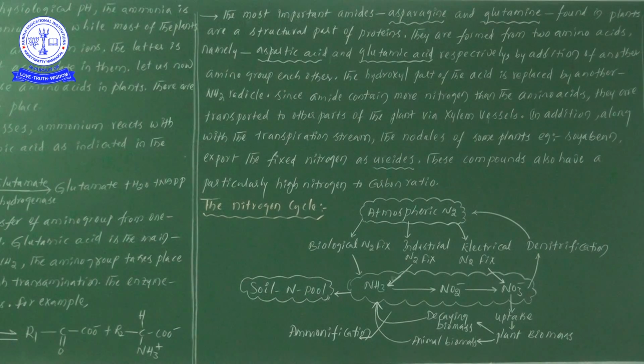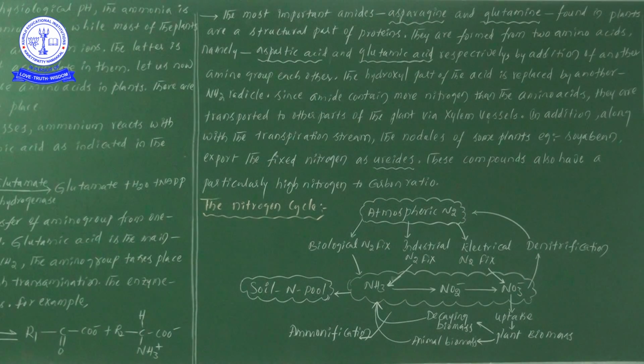Later, if you see the plants, there are two different types of amides we can notice. One is asparagine and the second one is glutamine. Asparagine is formed from aspartic acid, which is an amino acid, and glutamine is formed from the amino acid known as glutamic acid. How are the amides formed from the amino acids?